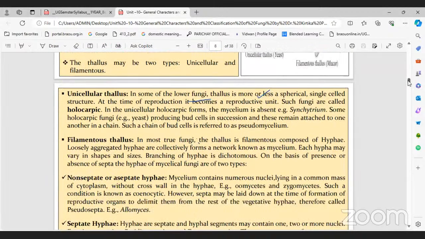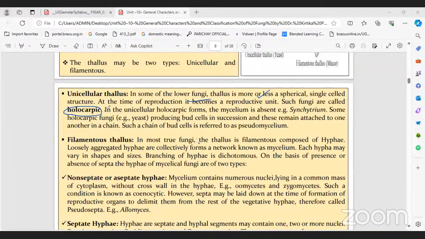Filamentous are again given, the unicellular, holocarpic. In unicellular, the vegetative body is called holocarpic. Here you can remember the two words, eucarpic and holocarpic. Okay, remember it, eucarpic and holocarpic.